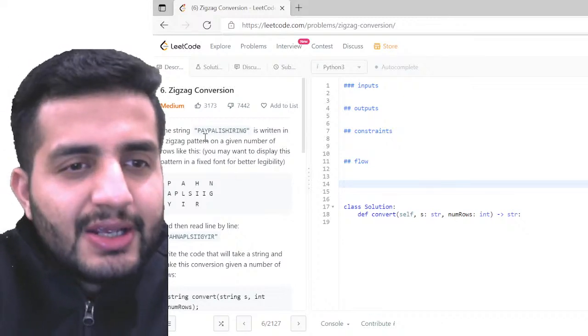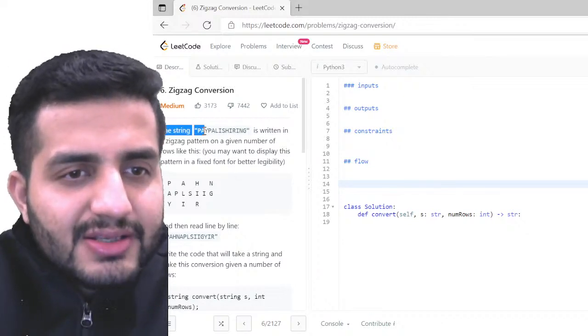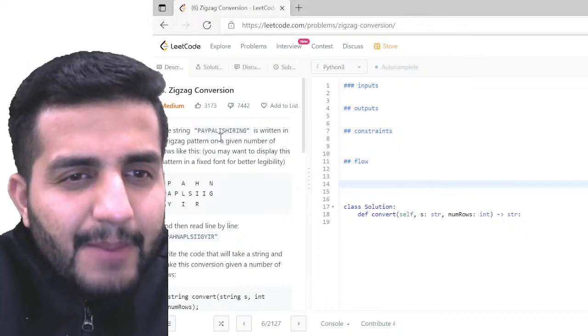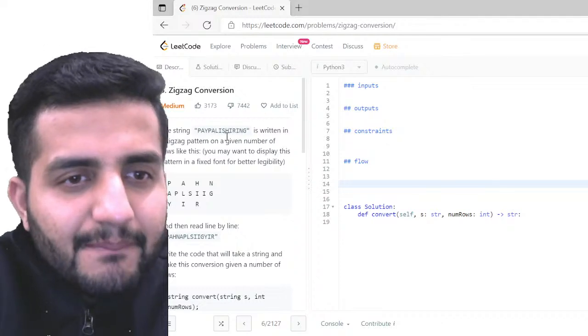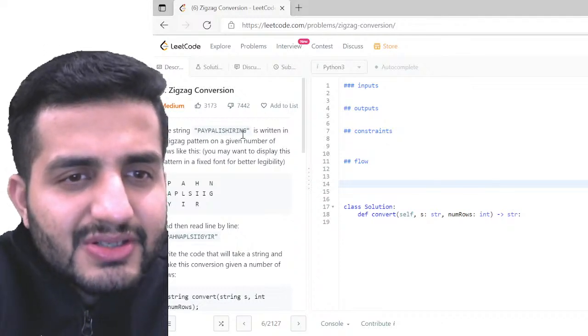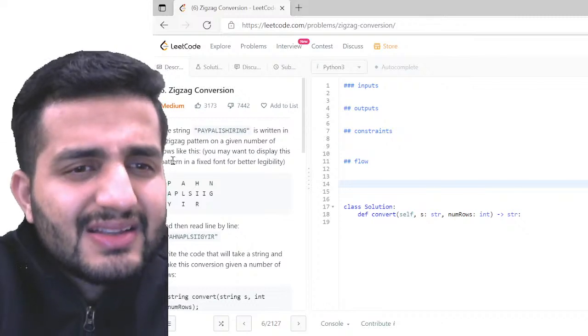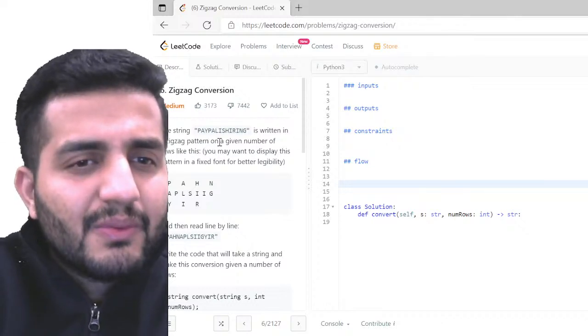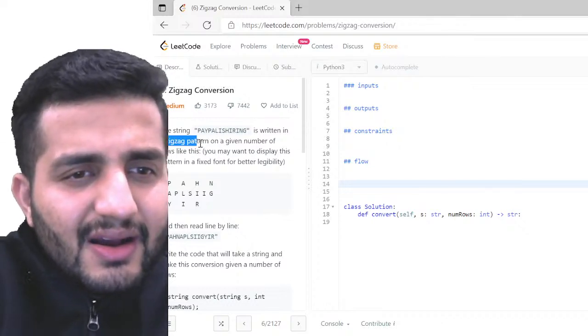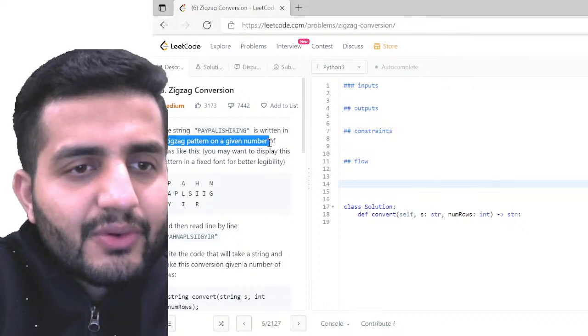Great. Let's proceed. So I have the string here, PAYPALISHIRING. Okay, I don't know what that is. It is written in a zigzag pattern on a given number of rows like this.